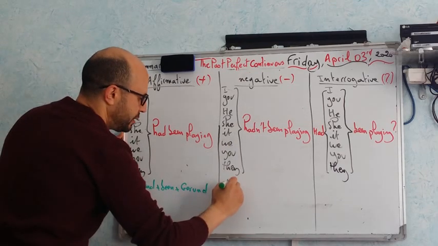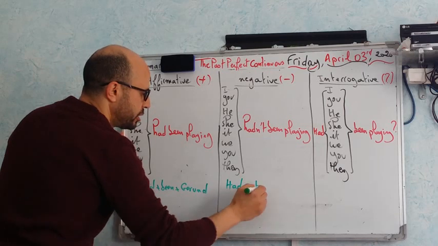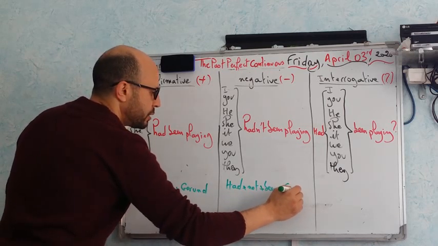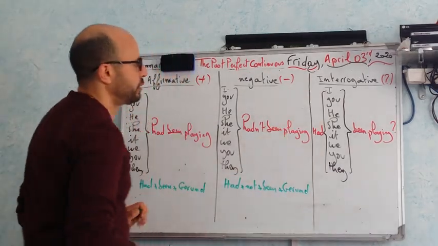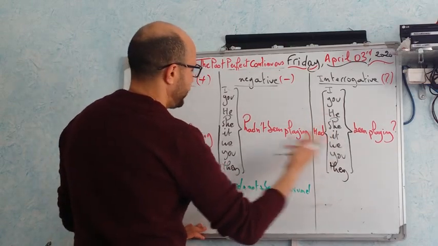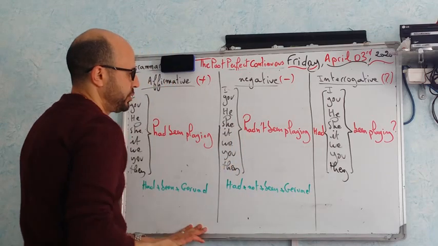So we have had plus not plus been plus the gerund form. For the question, of course, the interrogative form, we normally have inversion. As you may notice, the inversion is between the auxiliary had and the personal pronoun.